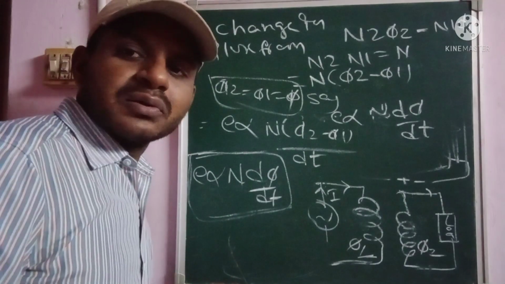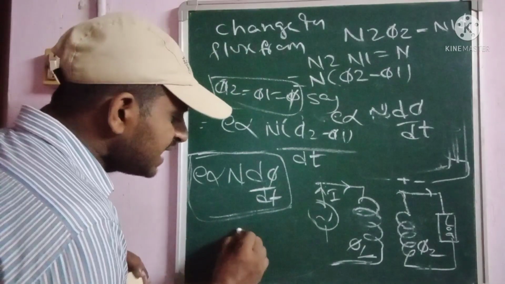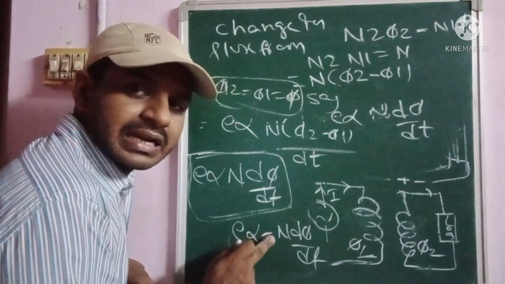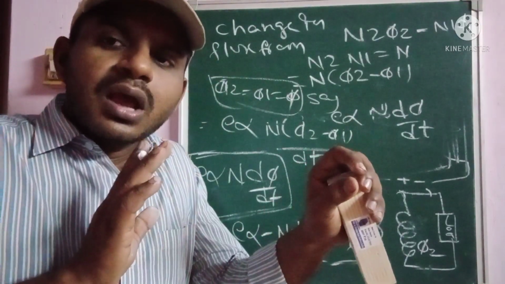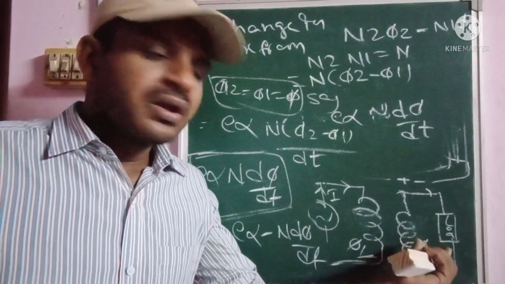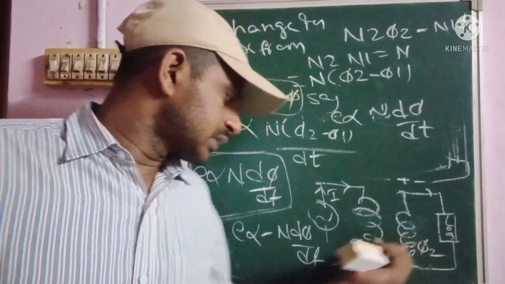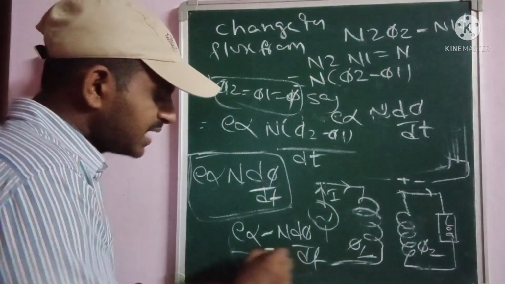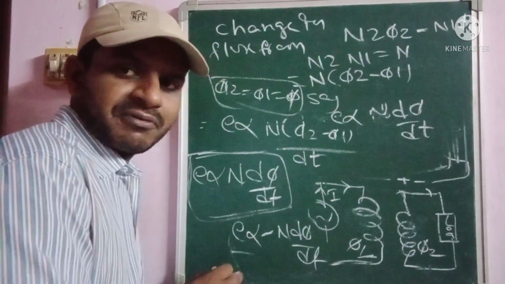And also, according to Lenz's law, the total induced EMF E is directly proportional to minus N into d phi by dt. Here the negative sign is there. Why? Because according to Lenz's law, the induced effect opposes the cause, that is the flux. The secondary winding flux is opposed by the load, so that's why we have the negative sign. So according to Lenz's law, E is directly proportional to minus N into d phi by dt.